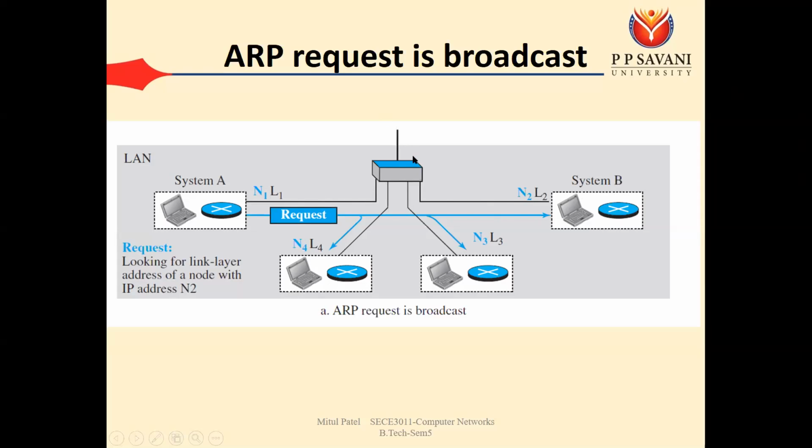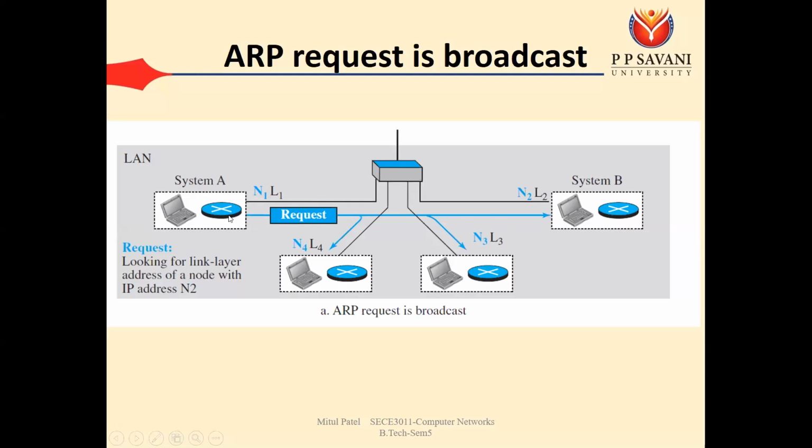Okay, now what is going to happen is that there is a link between N1 and N4, a link between N1 and N2, and a link between N1 and N3. Now system A wants to send some data to system B. System A wants to send something to system B. So system A requires the MAC address of system B.